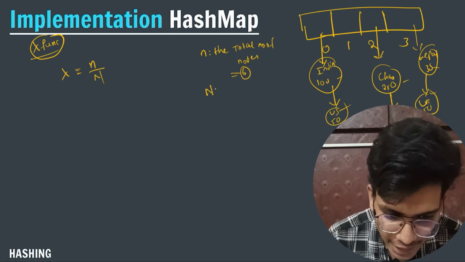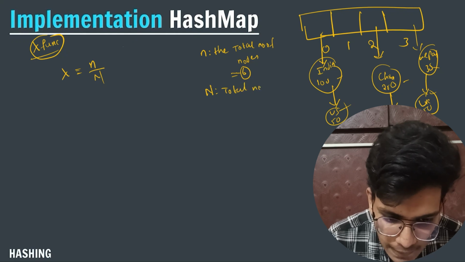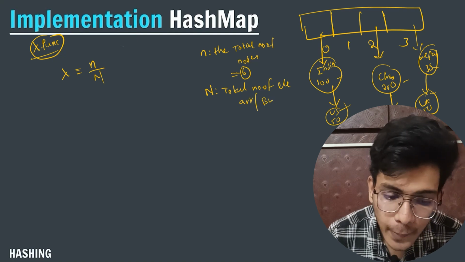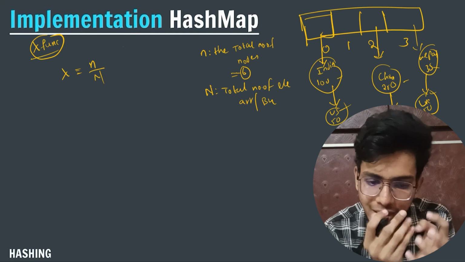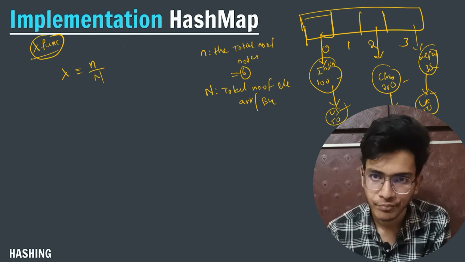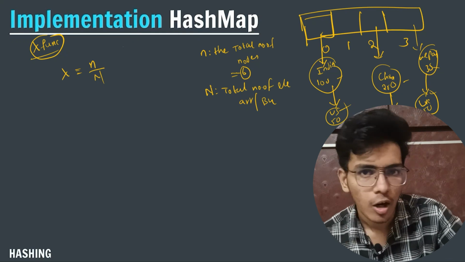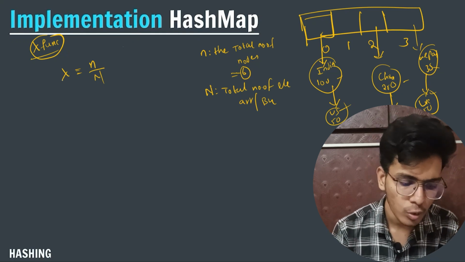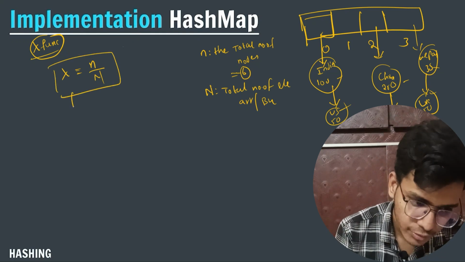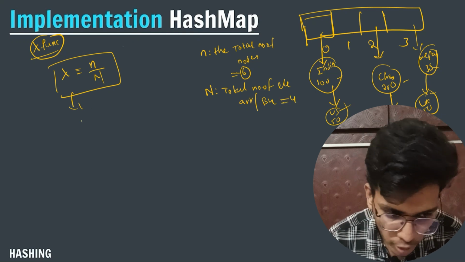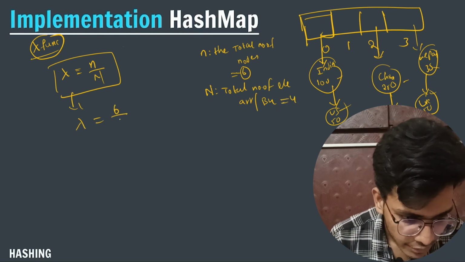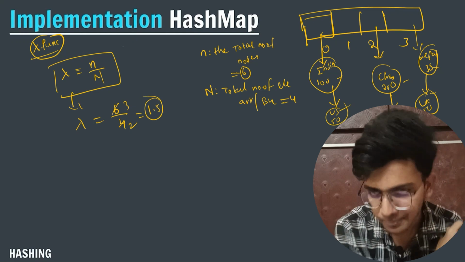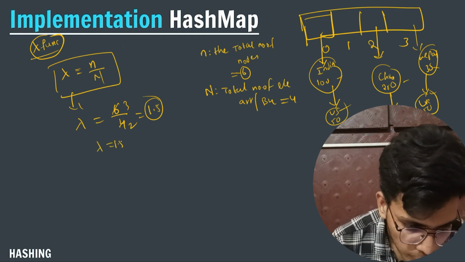Capital N represents the total number of elements in my array, or you can say the total number of buckets. Each single element we consider as a bucket. Here the capital N value is 4. So this will give me 6 divided by 4, which is around 1.5. So the lambda value is 1.5.